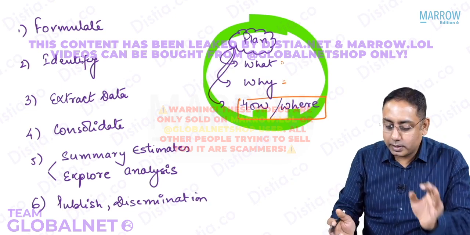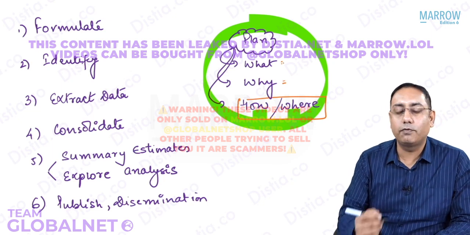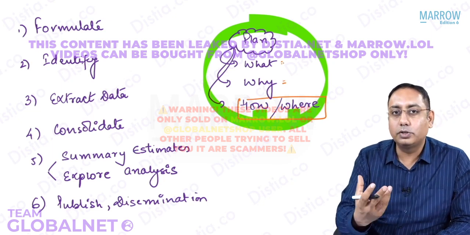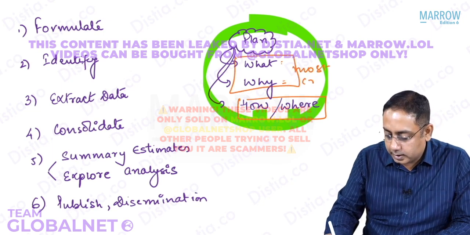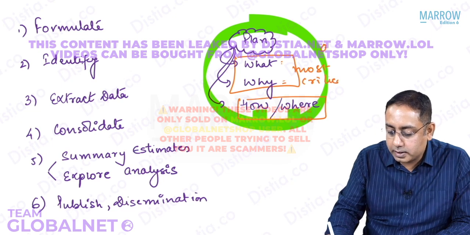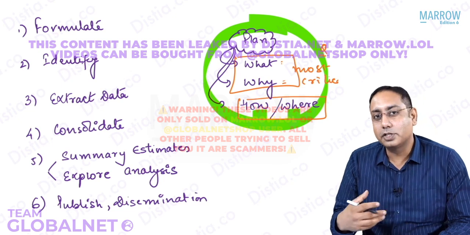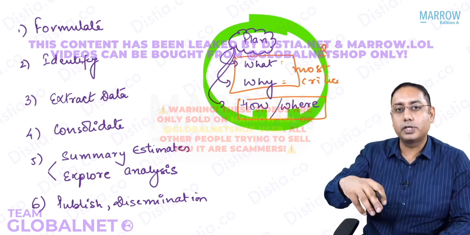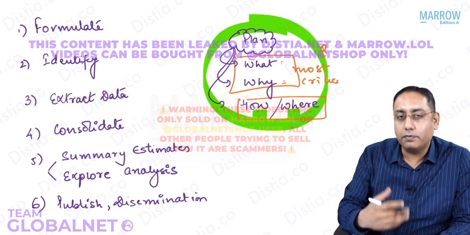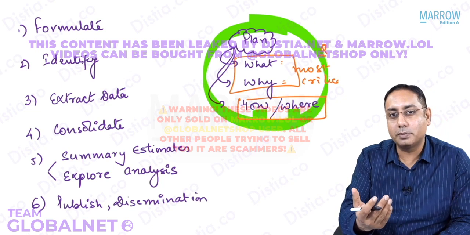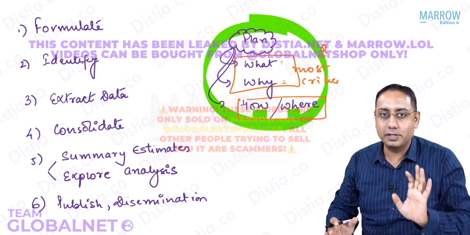So try understanding that this MCQ has been asked: which is the most critical step? Please note, formulation of what you want to study and why you want to study. This is the most critical step. This MCQ has been asked previously: which is the most critical step in doing evidence-based medicine? It is not about the research methodology. It is about what you want to study and why you want to study. So these are the steps you would be following when you're doing evidence-based medicine. See this topic, you are trying to enter into the PG entrance right now, right?